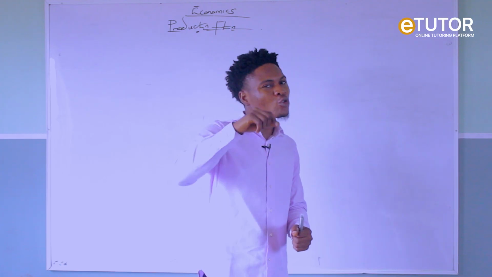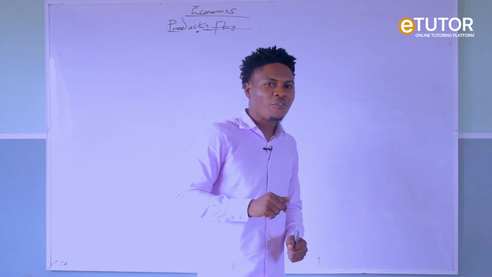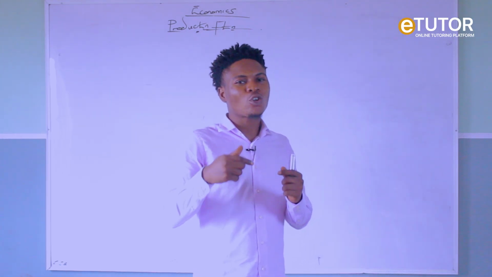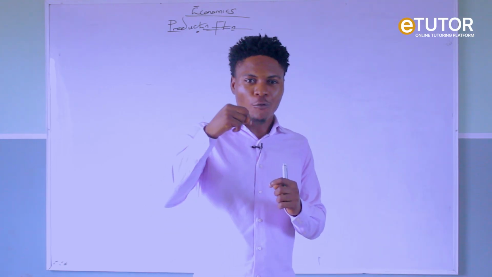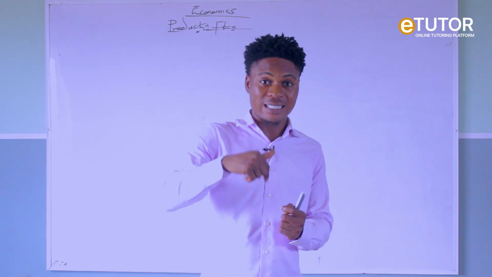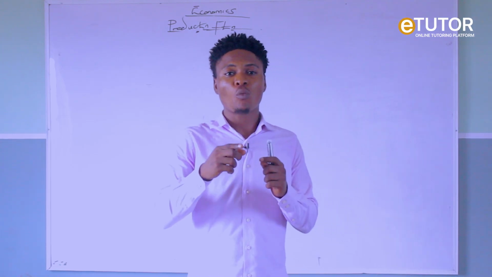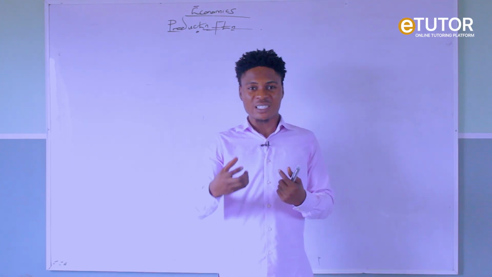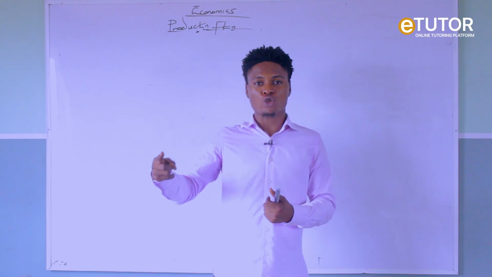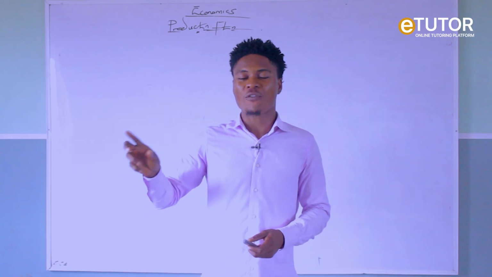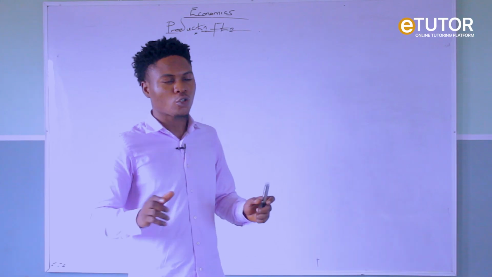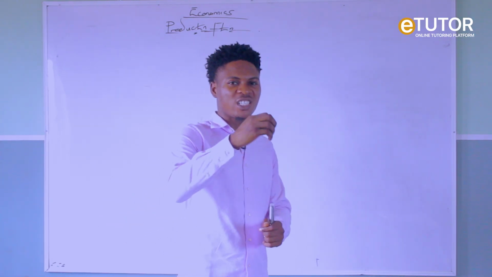But production is not complete if consumers cannot gain satisfaction from the commodity that has been consumed. So production is only complete when utility has been gained or derived by the consumer from the consumption of a manufacturer's product. That's why I say production is the creation of utility.